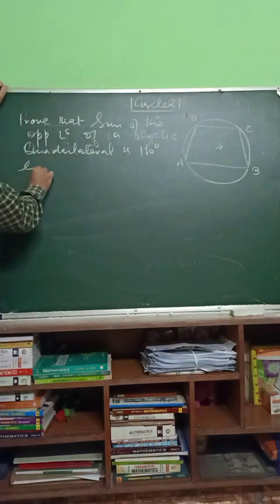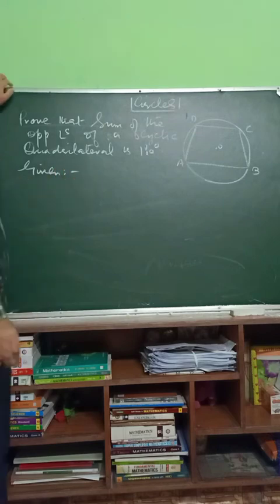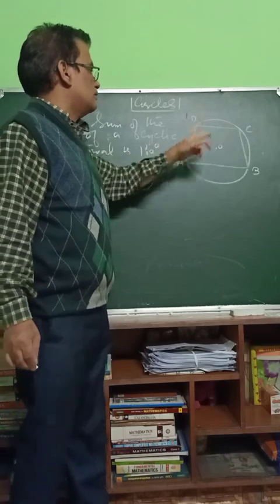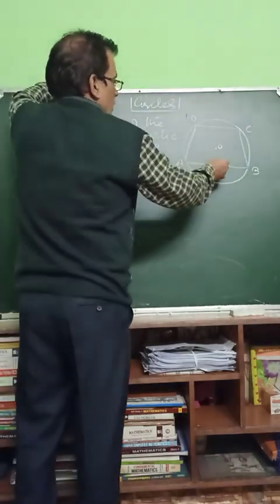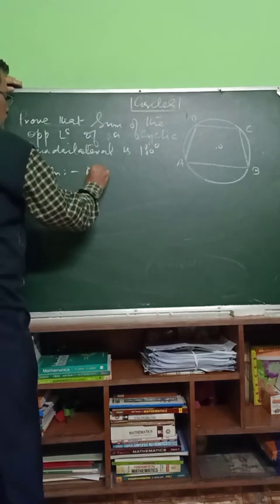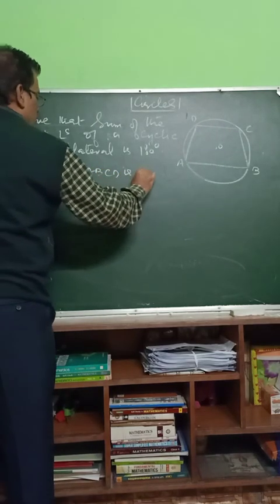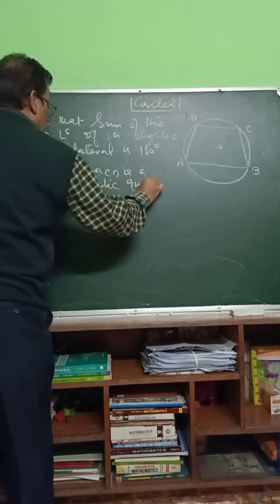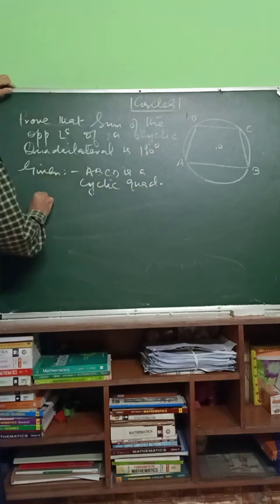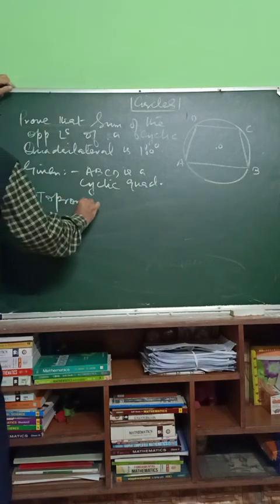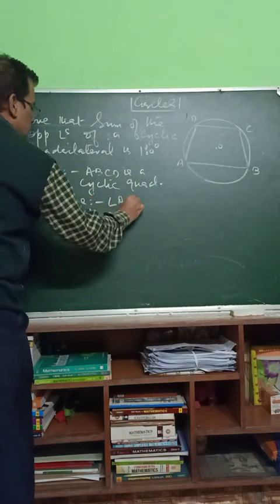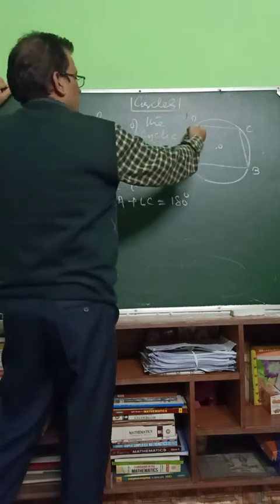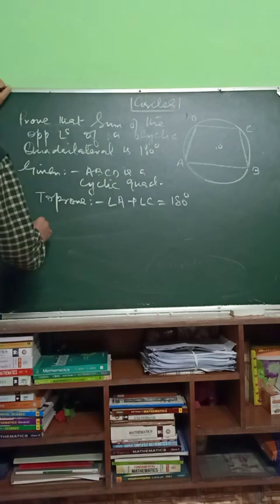Given: a cyclic quadrilateral is that quadrilateral in which all the four vertices lie on the circumference of the circle. Now ABCD is a cyclic quadrilateral. To prove: angle A plus angle C is equal to 180 degree, or angle B plus angle D is 180 degree.